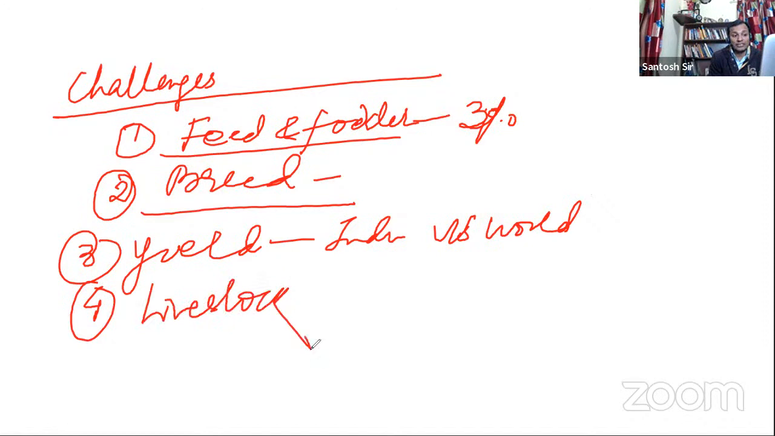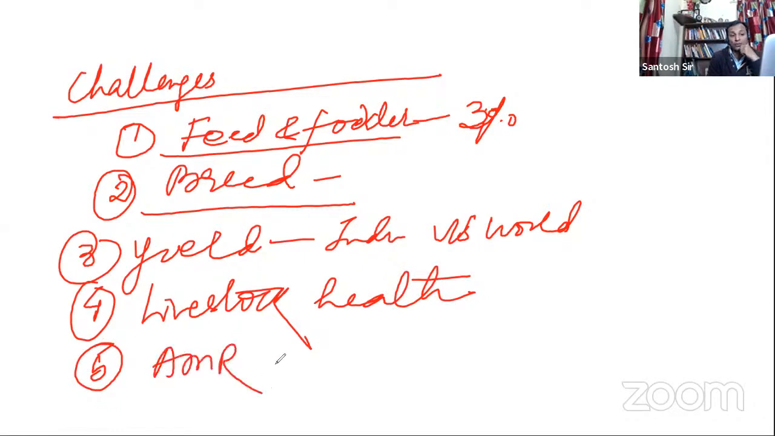livestock health or livestock diseases. That is a big challenge. Okay, that is a big challenge. Then this editorial has also talked about antimicrobial resistance. You can talk about that.